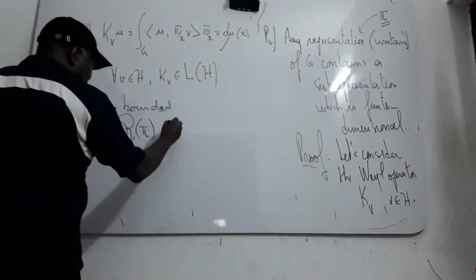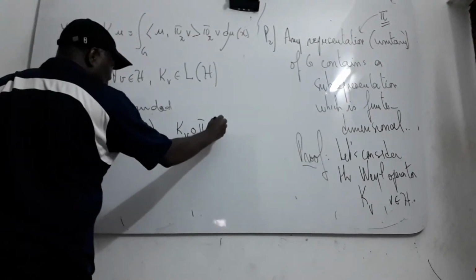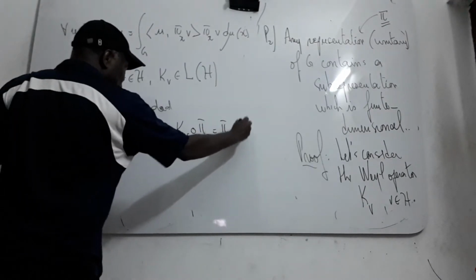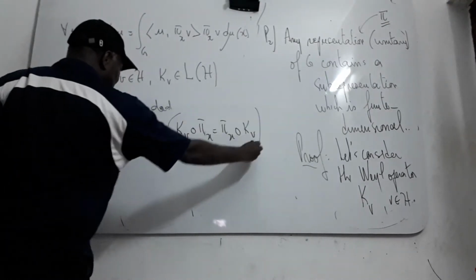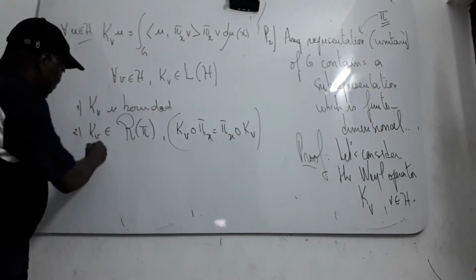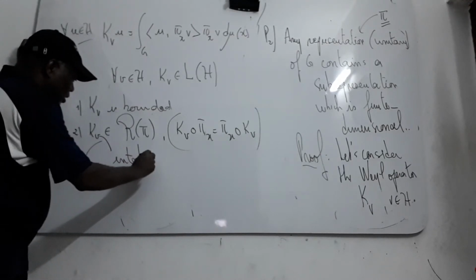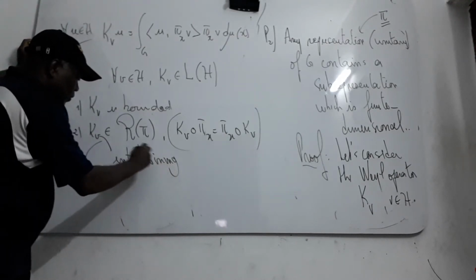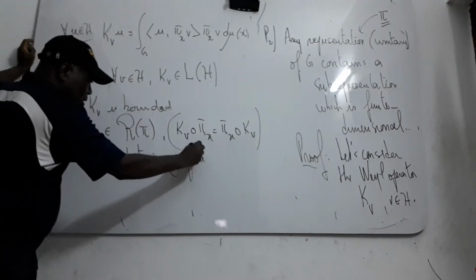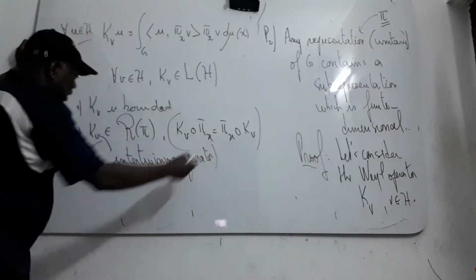That means that T_v composed with π(x) is equal to π(x) composed with T_v. It is an intertwining operator.